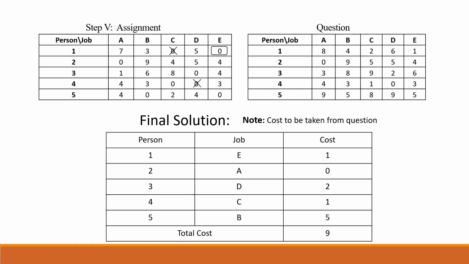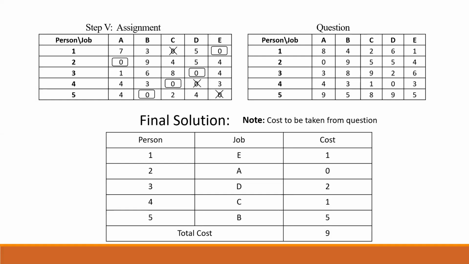Person 2, job given is A. So I have taken person 2, job A. The cost in the question is 0. Person 3, job D. So the cost given in the question is 2. Person 4, job C. The cost given is 1. Person 5, job B. The cost given is 5. The total of the cost is 9.